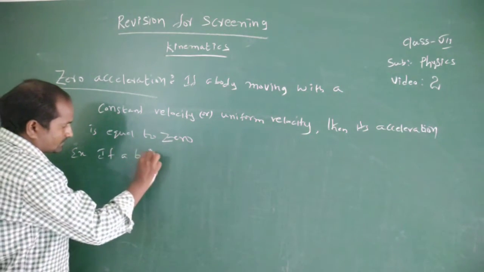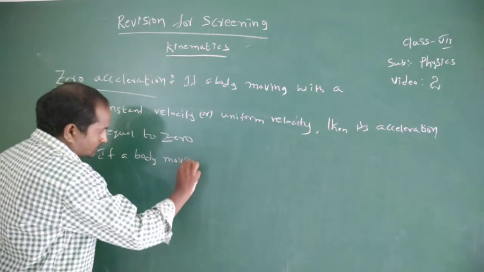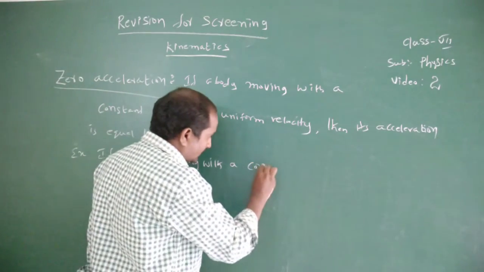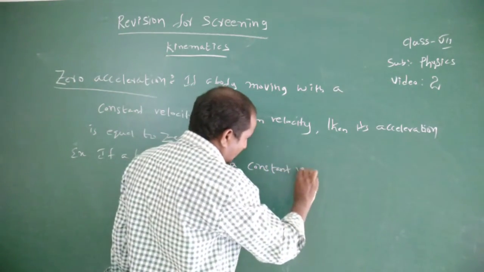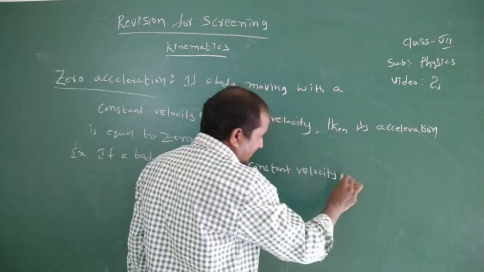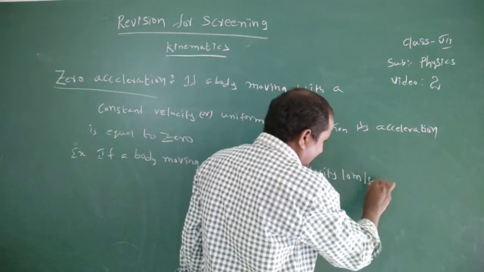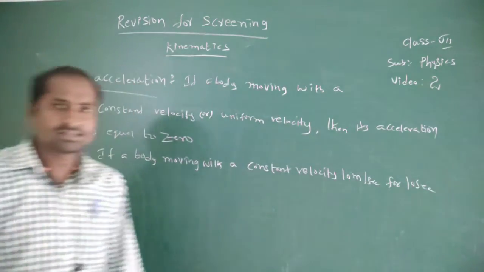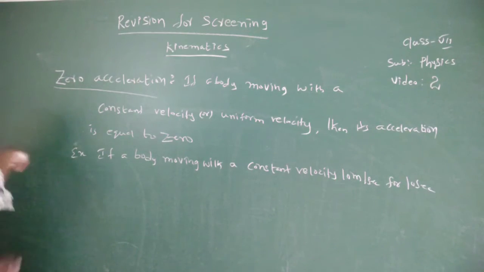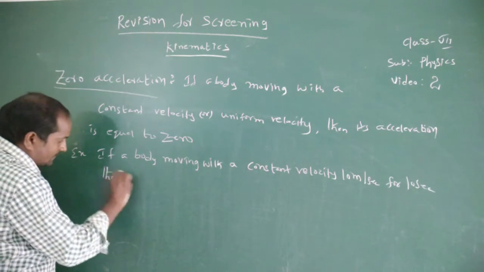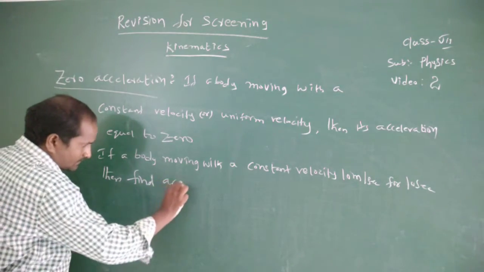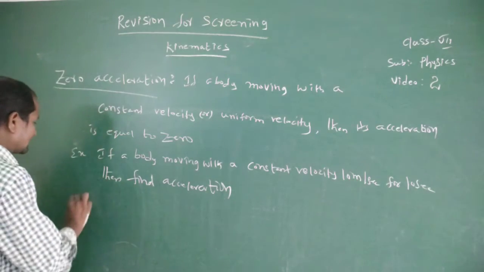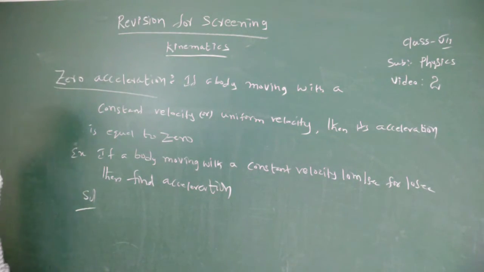For example, if a body is moving with a constant velocity of 10 meters per second for 10 seconds, then find the acceleration. So here constant velocity means initial velocity and final velocity both are the same.